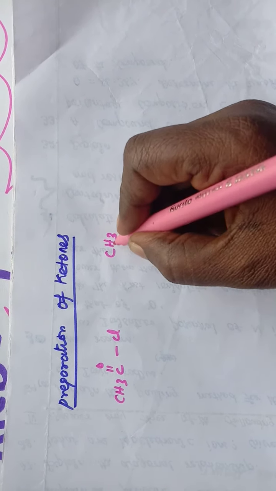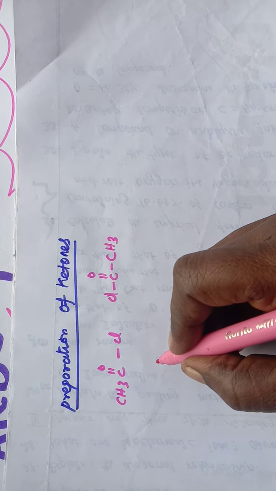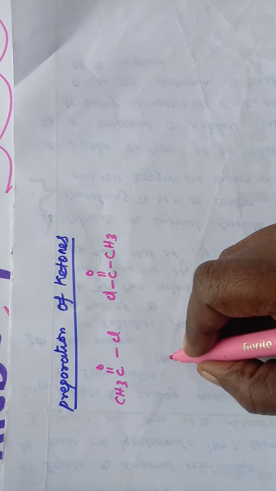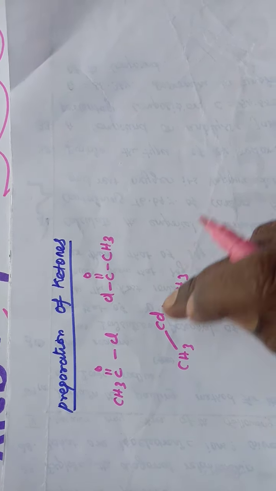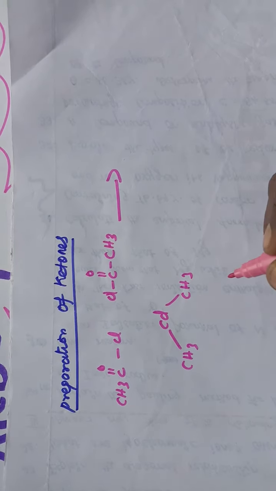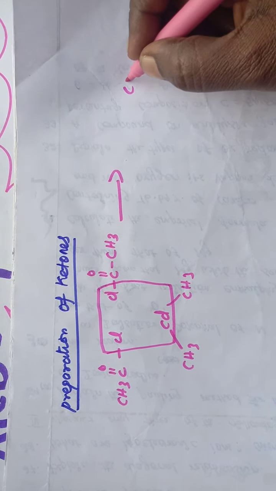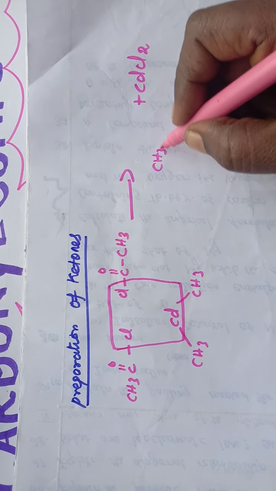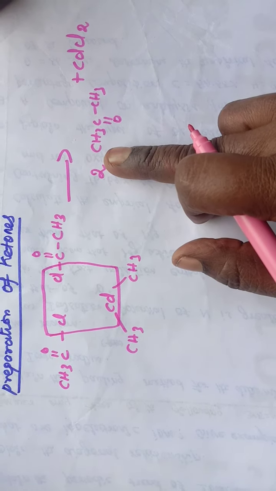Two molecules of acetyl chloride, when treated with dimethyl cadmium, Cd(CH3)2, give acetone, two molecules of acetone. Here cadmium is removed as cadmium chloride, CdCl2, then the remaining CH3 C double bond O CH3 gives acetone.